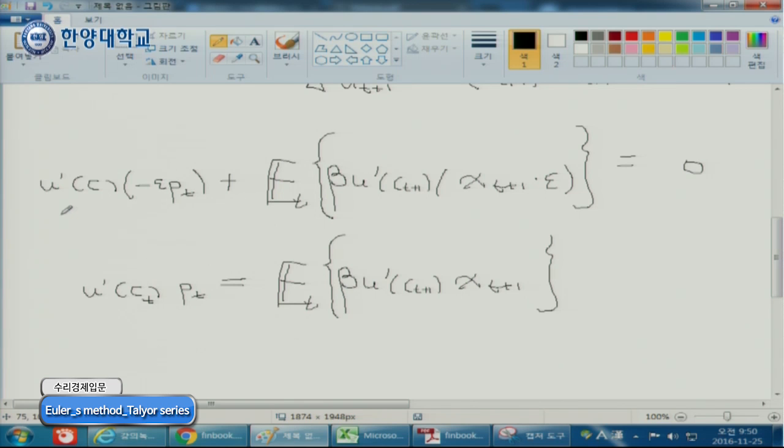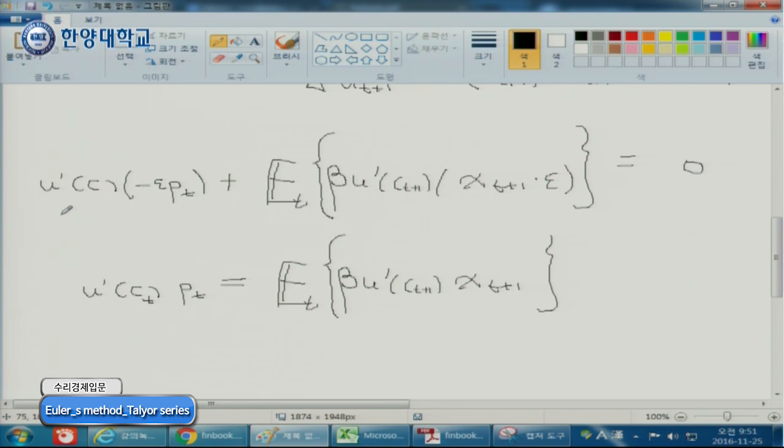I'm not sure whether they are the same Euler or not, but there are many Eulers. And this is called the Euler equation. What we learned today in the morning was the Euler method. This is the equation that should be satisfied if a consumer is rational and the consumer wants to maximize his or her utility.